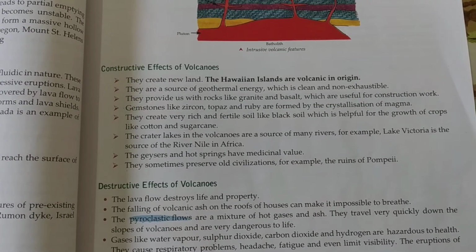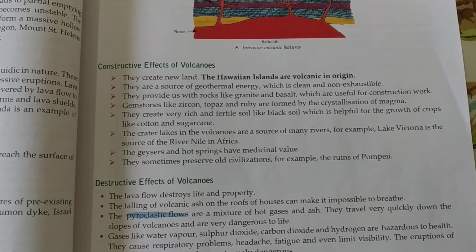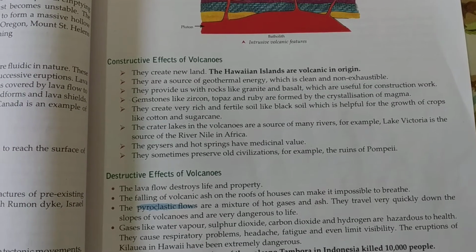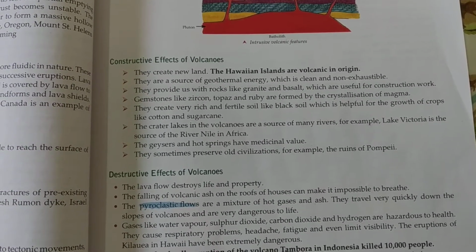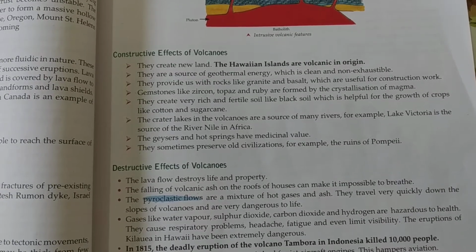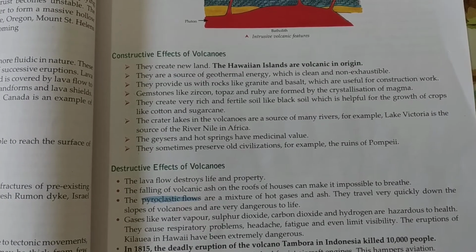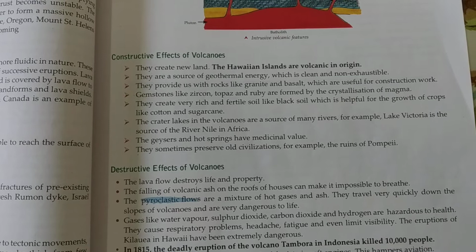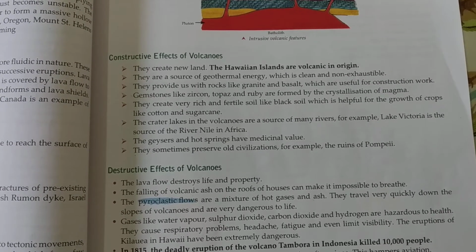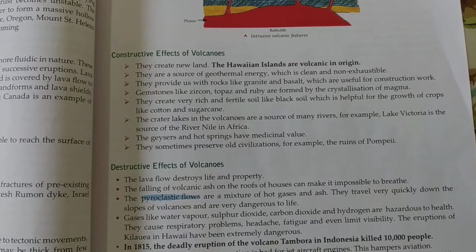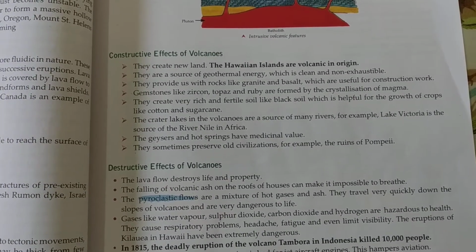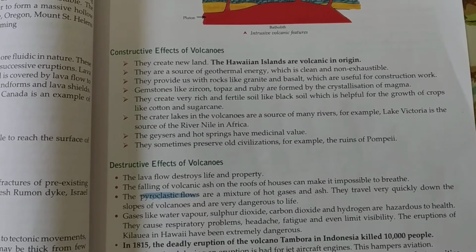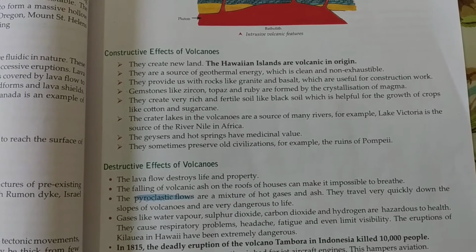Next point, they create very rich and fertile soil like black soil. In the Deccan Trap, you will find black soil which is good for the growth of cotton and sugarcane. Highly water retentive soil. You must have heard about the famous black cotton soil. Not only in the Deccan Plateau but in other places also you will find this soil which is very rich and fertile and good for the growth of crops like cotton and sugarcane. One such example I gave from India, that is in the Deccan Trap, where you will find this black cotton soil.